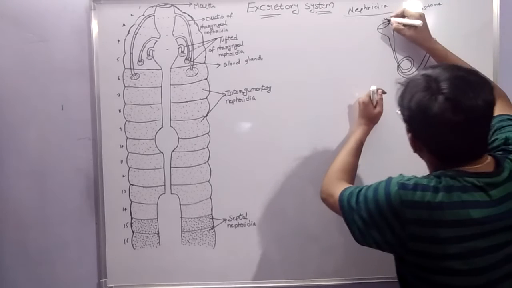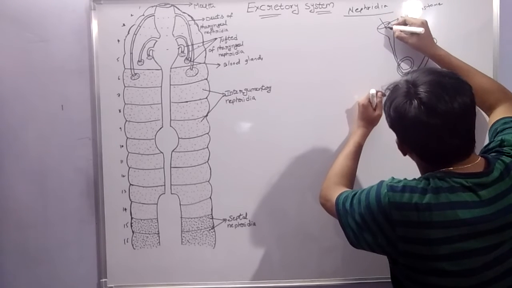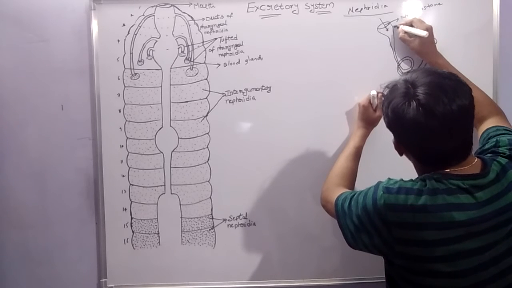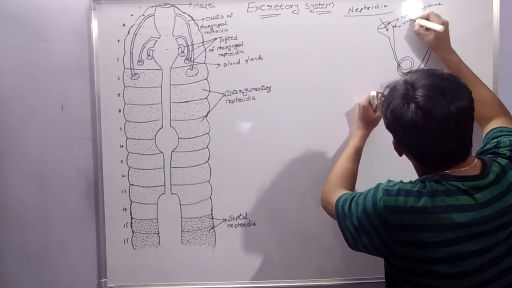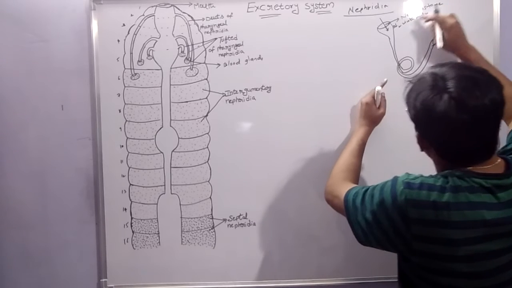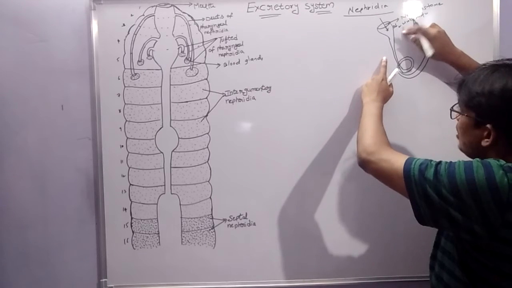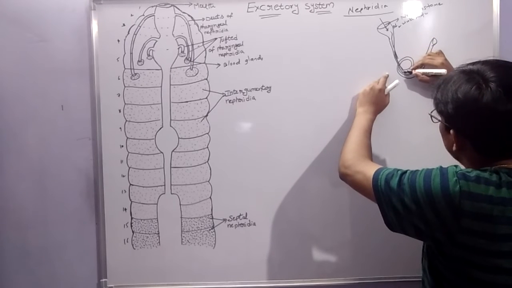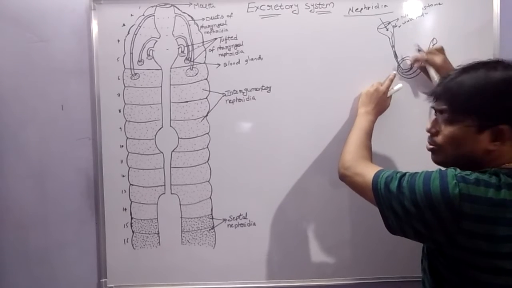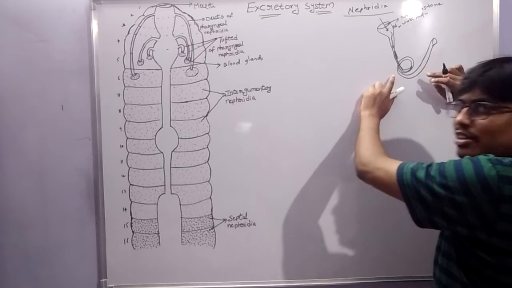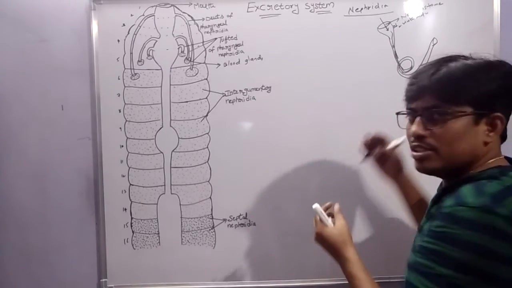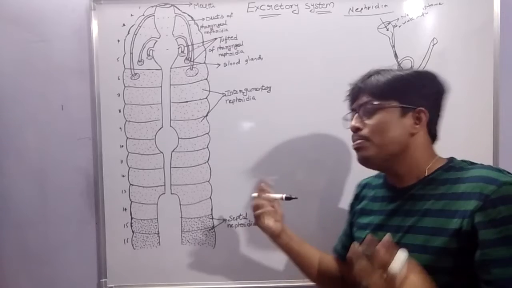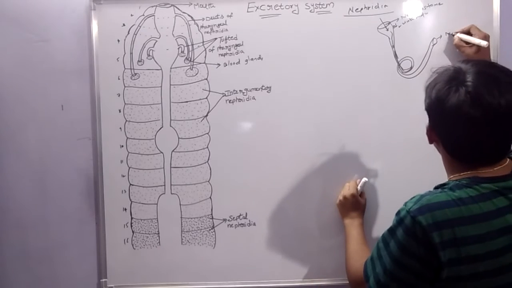Now the nephrostome collects the nitrogen waste material through its funnel shape. This nitrogen waste material is pumped into the tubular-like structure of the nephridium. Some of the nitrogen waste material is utilized, and the remaining waste material is pumped out through the nephridiophore.